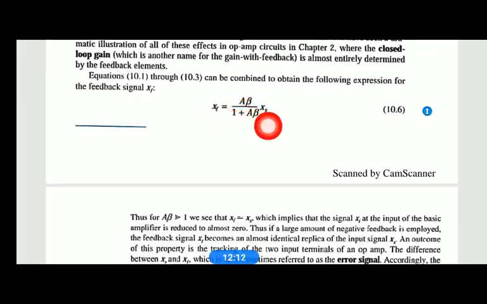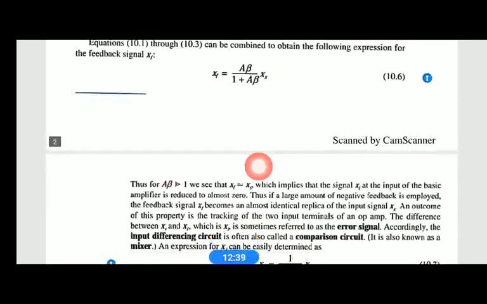So XF is approximately equal to XS, but XF is a little less than XS. Therefore the amount of Xi is very small.